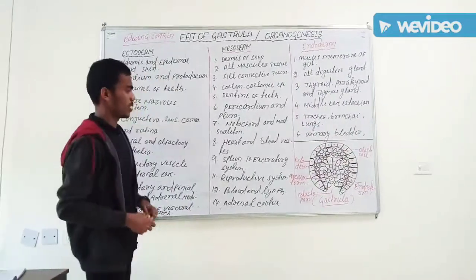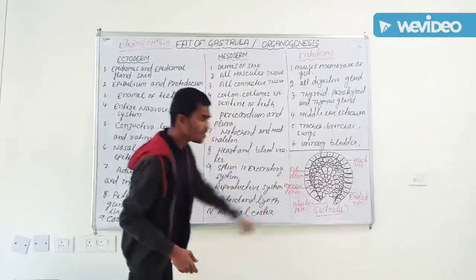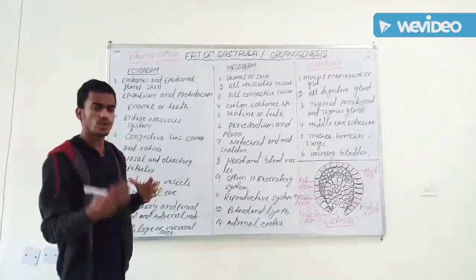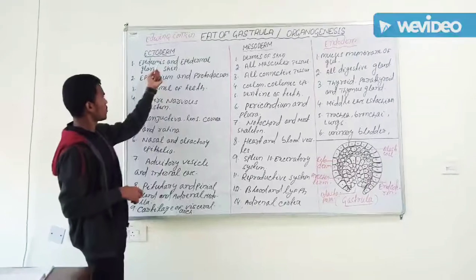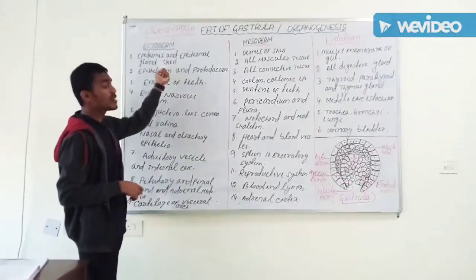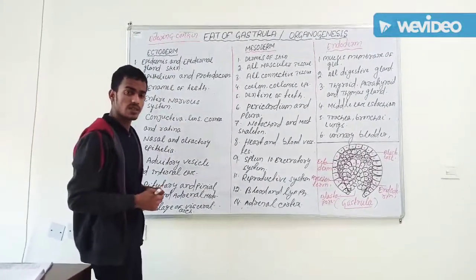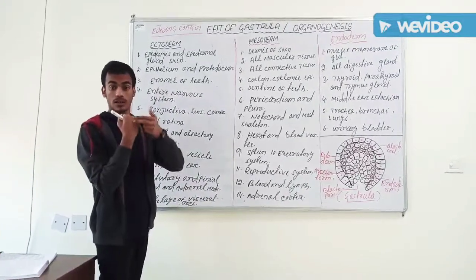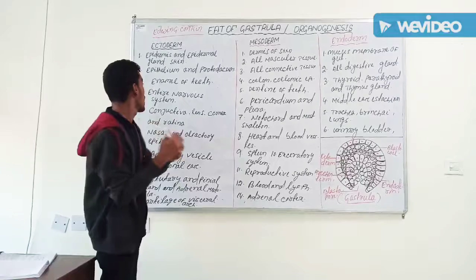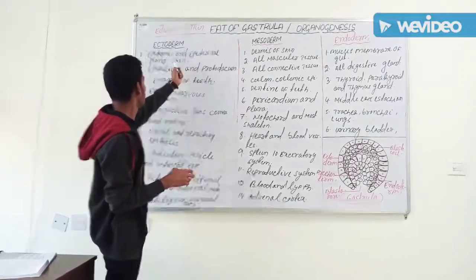So come to the topic, that is ectoderm. This is the first germ layer. Which body parts and organs are developed from ectoderm? Try to know about this. First, the epidermis and epidermal glands of the skin. What is meant by epidermis? Epidermis is the outer layer of our skin, the body covering. This is called epidermis.